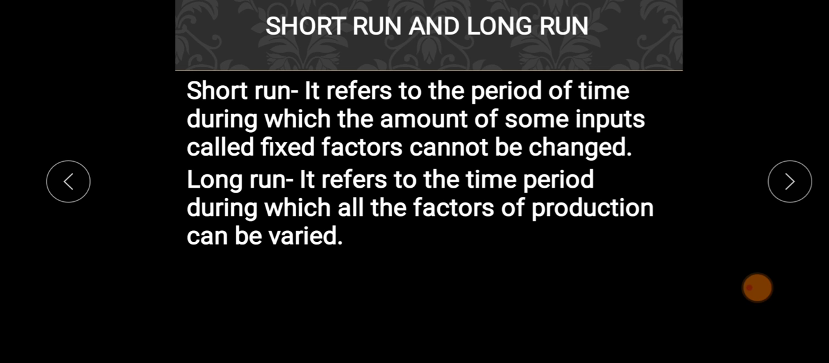So now let us move to the long run. Long run is defined as the time period during which all the factors of production can be varied. Or in simple sense, we can say that long run refers to the time period where all the inputs that are used in the production can be changed. It can be increased or decreased according to the demand.